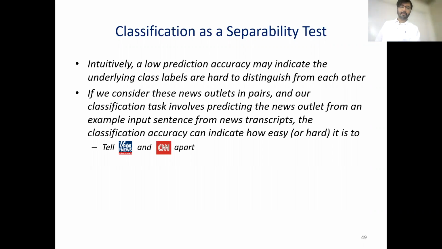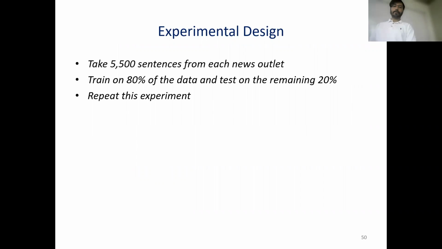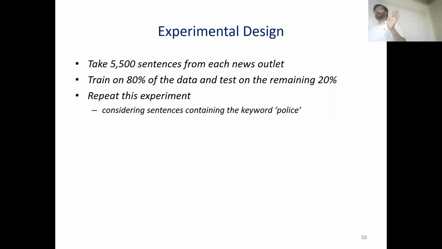So basically, we are trying to do this pairwise classification to figure out if the portrayal of policing is different from these news networks. And we will need some kind of control group. The control group is you take any sentences without police and you try to see if you can predict the news network, like if it's coming from CNN or Fox.